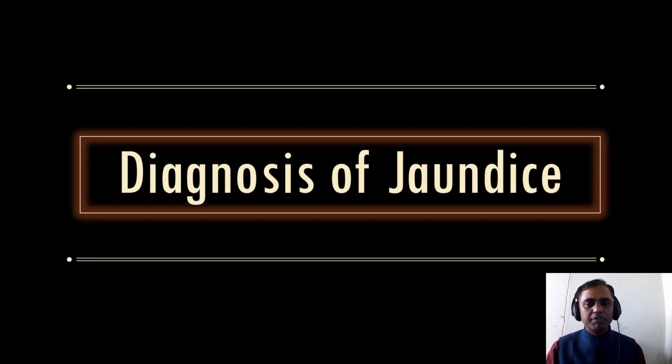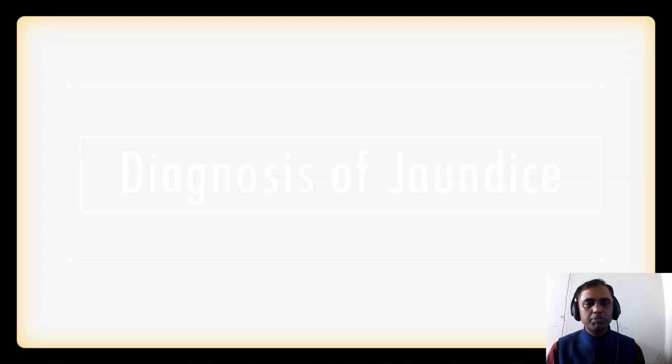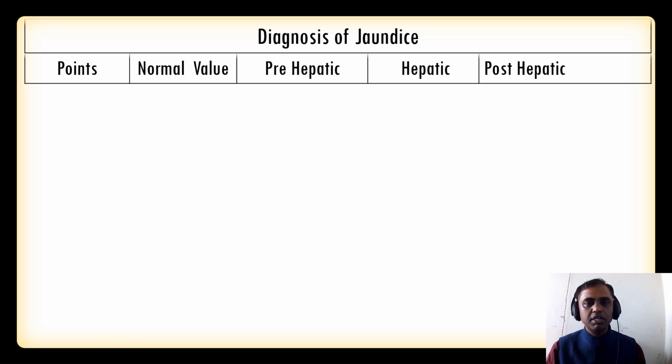So now we'll study a very important thing, that is the diagnosis of jaundice. It is very important to know about this. In the introductory class, I was telling you that if you are able to know about jaundice differentiation, you can diagnose many of the disorders affecting humans. So here I am mentioning 32 points about the differentiation of the 3 jaundice levels, prehepatic, hepatic and post-hepatic. There are so many, but here I am mentioning the very important 32 differentiating points between prehepatic, hepatic and post-hepatic.